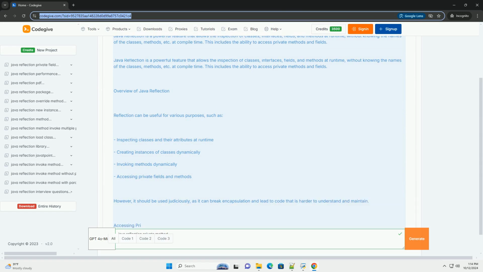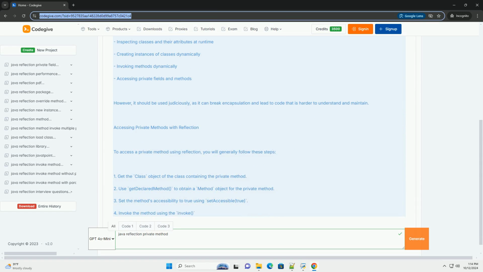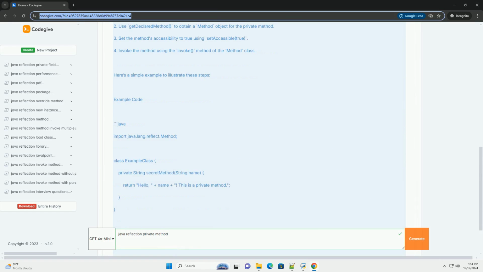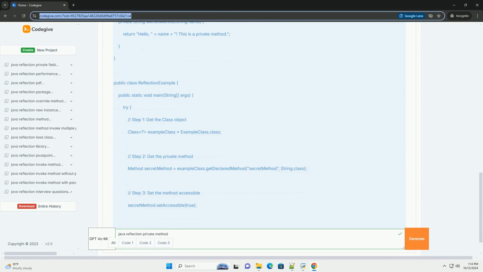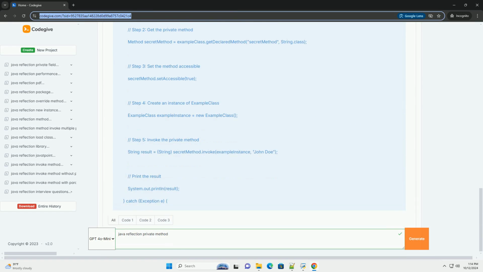Java Reflection is a powerful feature that allows the inspection of classes, interfaces, fields, and methods at runtime, without knowing the names of the classes, methods, etc. at compile time. This includes the ability to access private methods and fields.